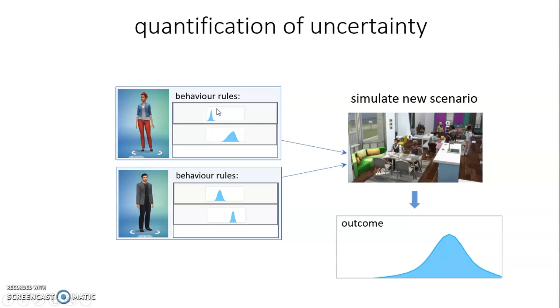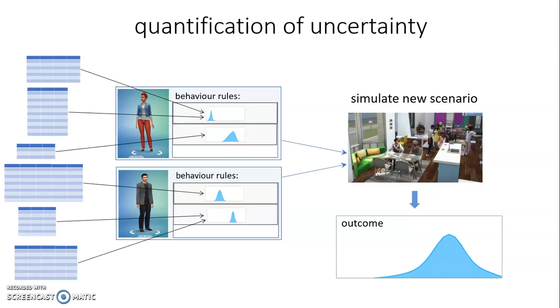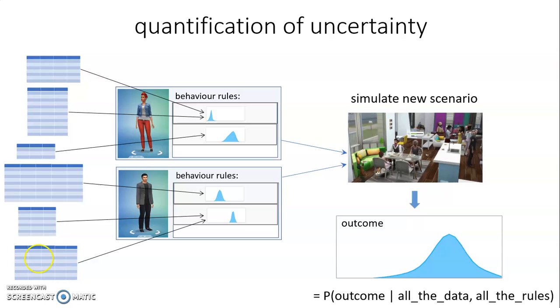This way, the uncertainties from the parameters' probability distributions are accurately captured in the simulation and its outcome. In fact, as these probability distributions were inferred from datasets, the distribution of outcomes represents exactly our best knowledge of the outcome given the data and the rules.